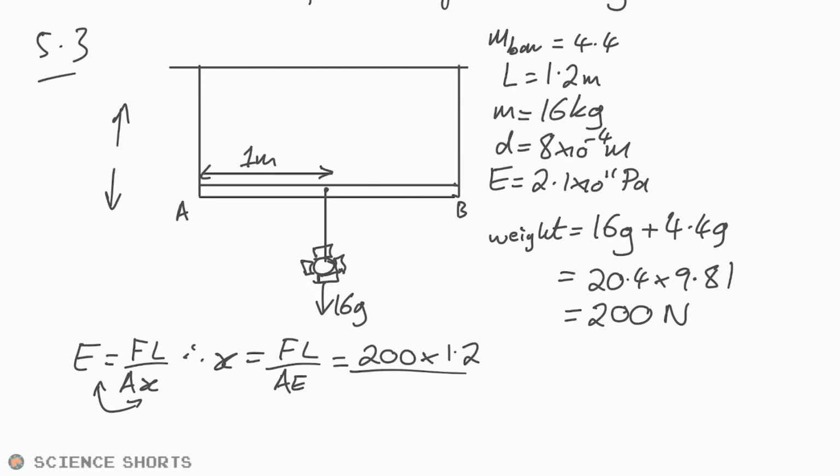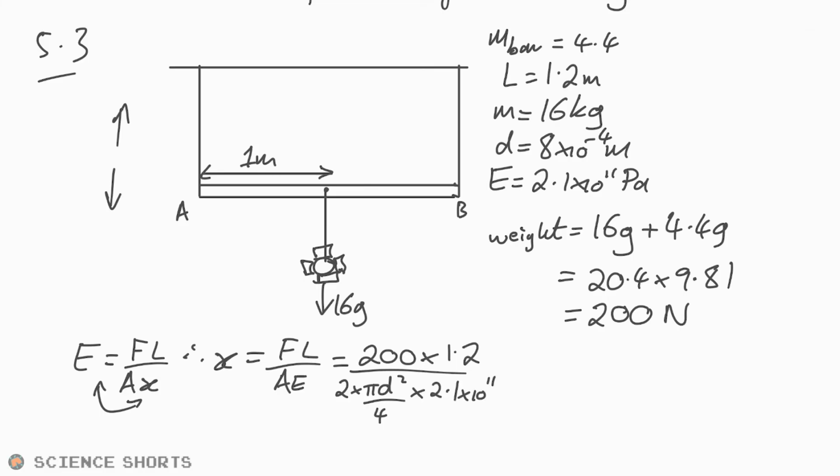Now the area is equal to pi d squared over 4, so pi r squared. However, because we've got 2 rods, I'm just going to combine those. So in essence, we've got double the cross-sectional area, which is perfectly acceptable to do. So I'm going to say 2 times pi d squared over 4, and then times that by the Young modulus, which is 2.1 times 10 to the 11.